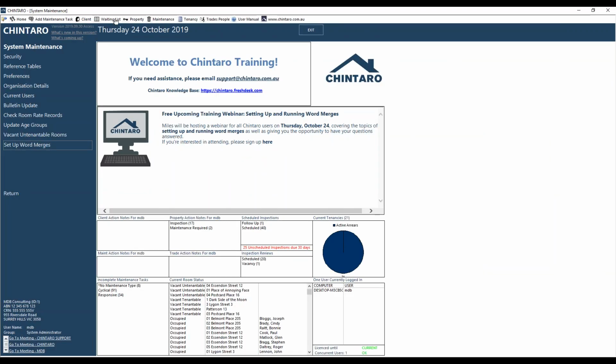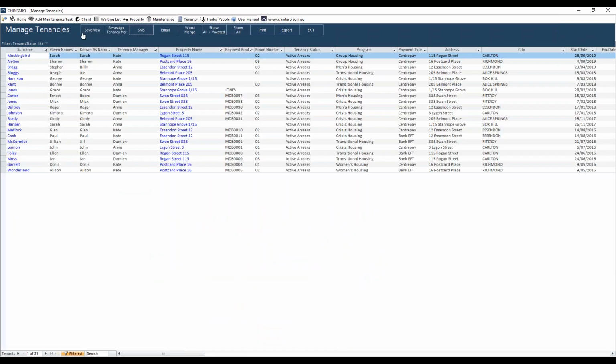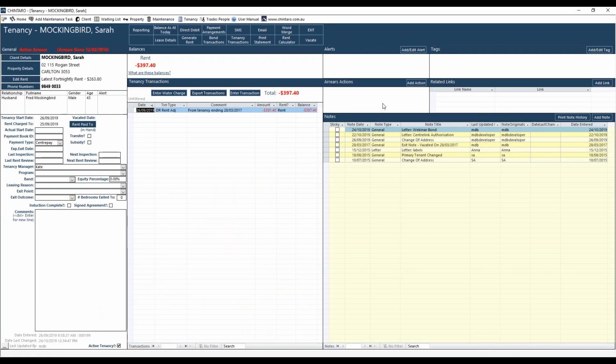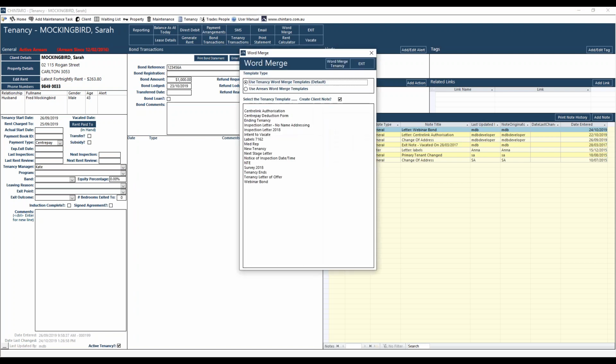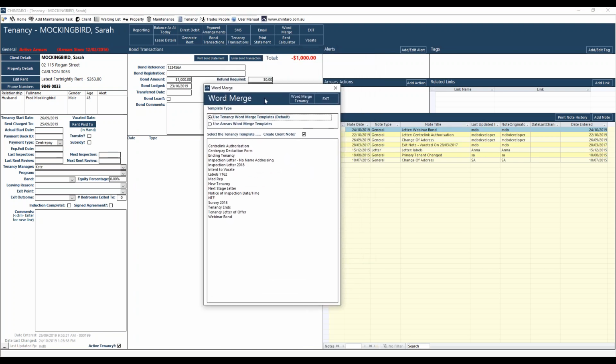So I'll go back in and I'll go into my tenancy and I will select Sarah. All right, so the first thing I just want to make sure is that, yes, there's some details here that's going to populate. So I'll go into my word merge and select our webinar bond. This time it is an official document, so I definitely do want to leave a note.